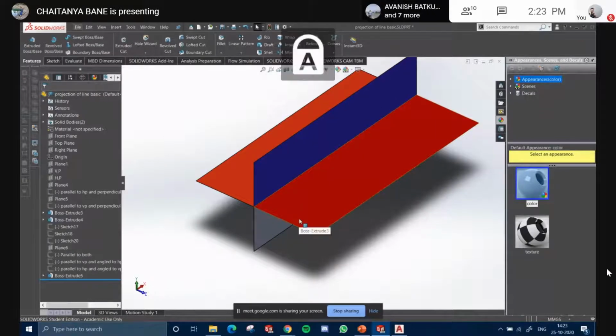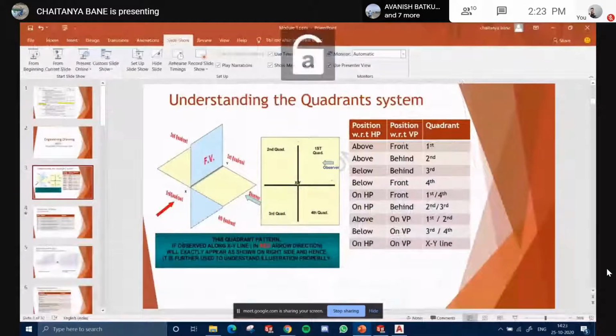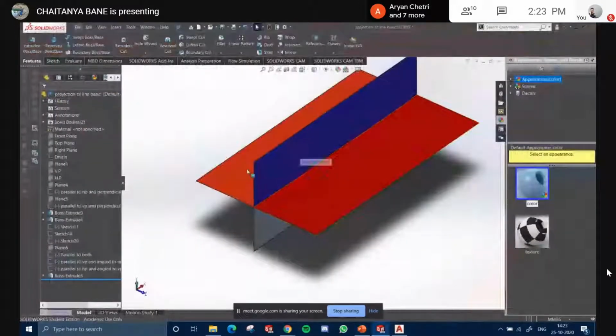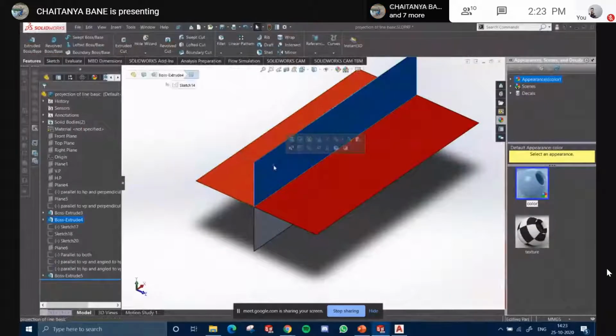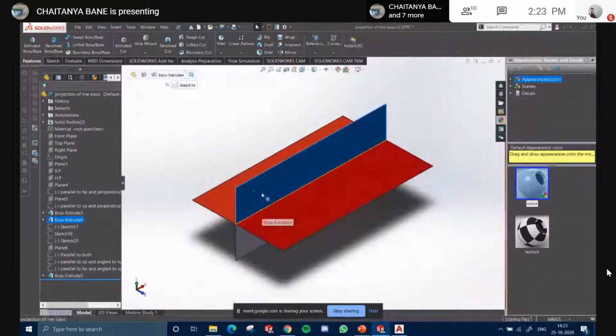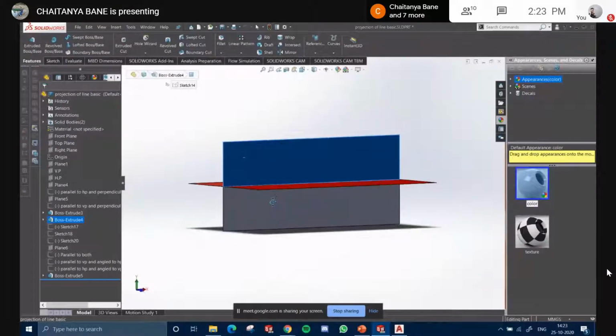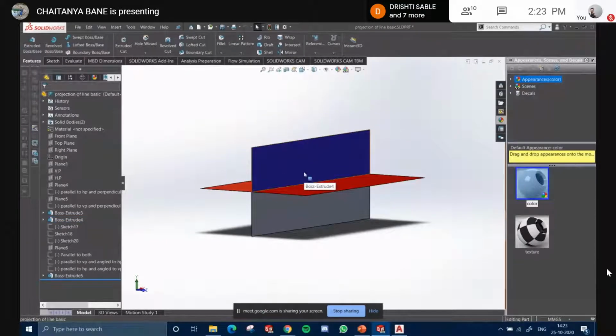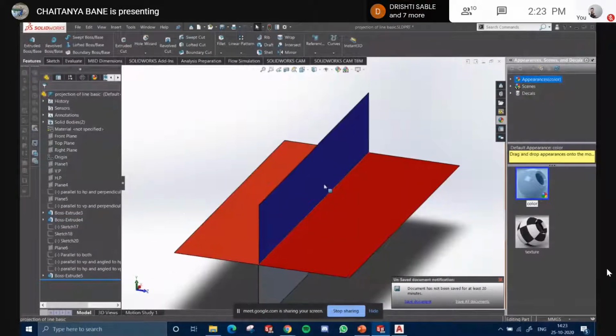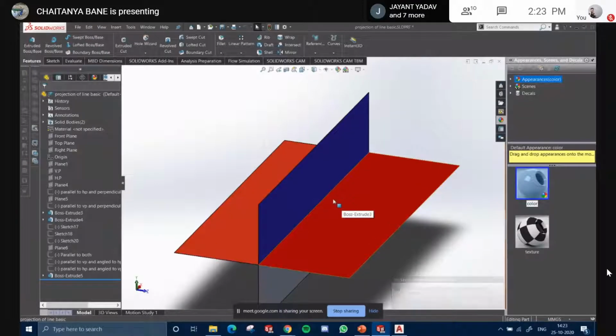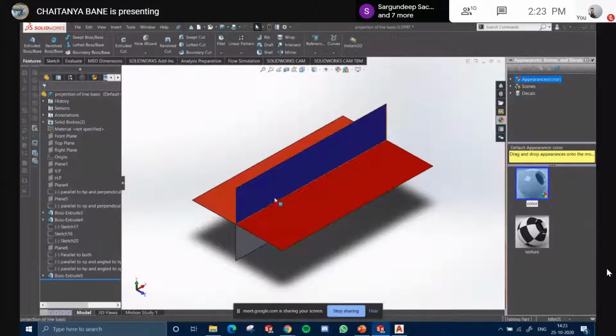And next what it says is it lies in front of the VP. So ये तो eliminate हो गया because it is behind the VP. Get this right कि ये मेरा view है first quadrant, second quadrant, third quadrant, fourth quadrant. समझ रहे हैं ना? हाँ. तो मेरा एक पॉइंट इधर है, समझ कुछ भी ऑब्जेक्ट है, इफ इट इज हियर तो इट इज इन फ्रंट ऑफ द वीपी एंड अबव द एचपी, करेक्ट? Now similarly what if it is behind the VP and above the HP, then it will lie on the third quadrant, correct?